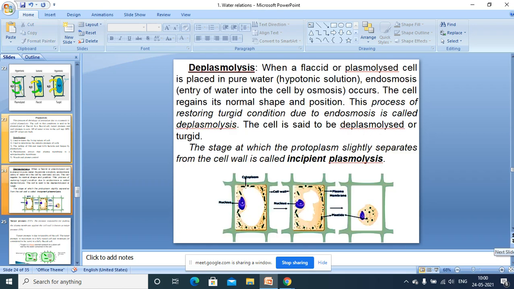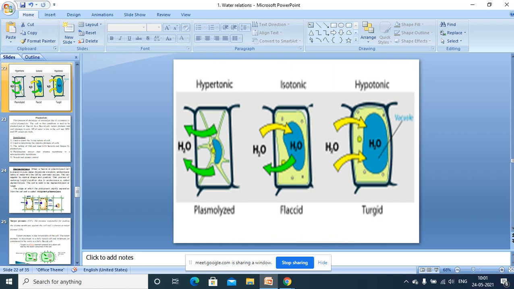Then deplasmolysis. This is the reversal of plasmolysis. In plasmolysis there is exosmosis, which results in the shrinkage of protoplasm. But when this plasmolyzed or flaccid cell is placed in pure water, or in a hypotonic solution, then endosmosis occurs, and the cell regains its normal shape.